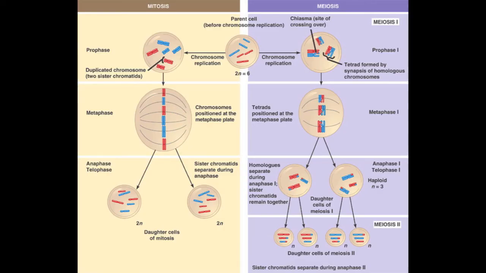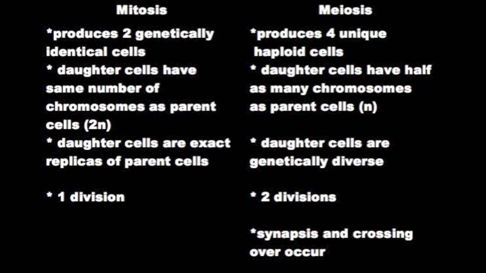A difference between mitosis and meiosis is their functions. The purpose of mitosis is to produce 2 genetically identical cells, while the goal of meiosis is to produce 4 genetically unique haploid gametes. In addition to this, daughter cells produced by mitosis contain the same number of chromosomes as the parent cells, while daughter cells produced by meiosis contain half of the number of chromosomes as their parent cells.